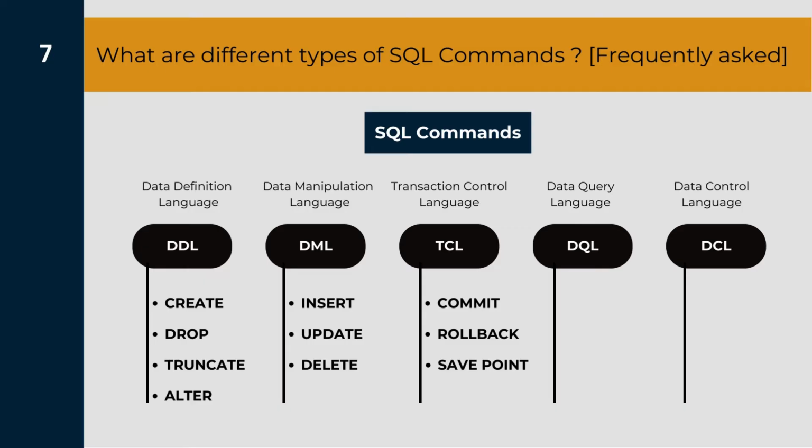Then we have the most frequently used command in SQL, which is the select command, which helps us to read the data from the table and hence is also called a data query command. At the end we have grant and revoke commands that fall under the category of data control language, which are the commands used to control the access to the data stored in a database. Using these commands we can grant and revoke the permissions to the users to access, modify, and work on a particular database.